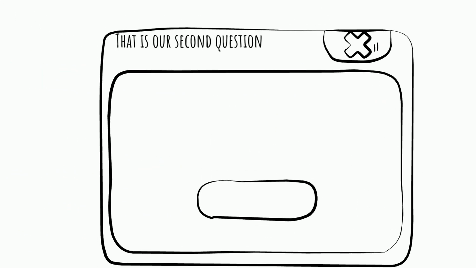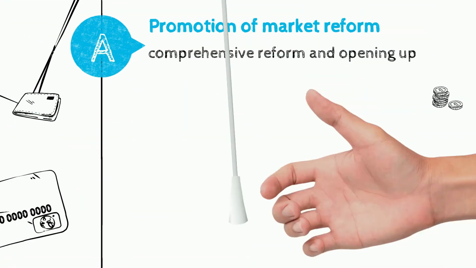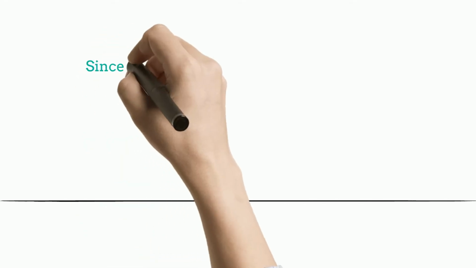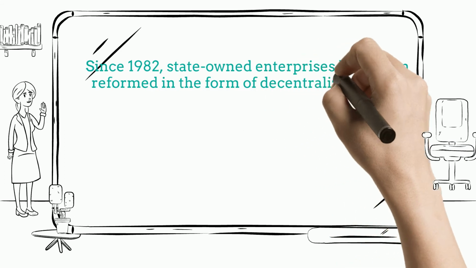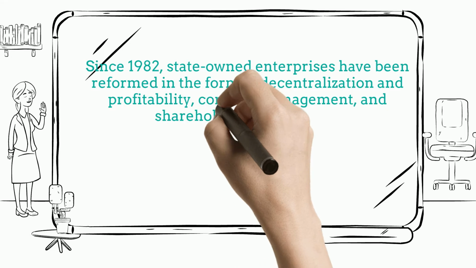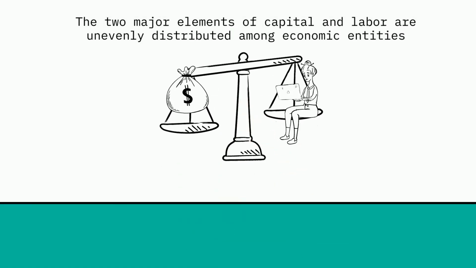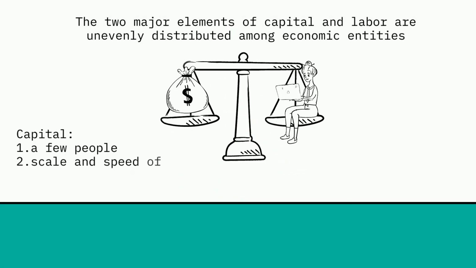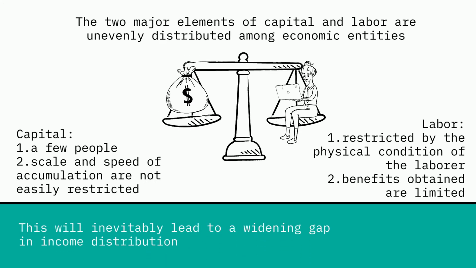It comes to the second question: what are the underlying reasons for the uneven income distribution in China? First is the promotion of market reform. Since 1982, state-owned enterprises have been reformed in the form of decentralization and profitability, contract management, and shareholding reforms, etc. The Gini coefficient reaches 0.436 in 1994. Capital is concentrated in a few people without effective restriction. However, the benefits obtained by the laborer is restricted by their physical condition.